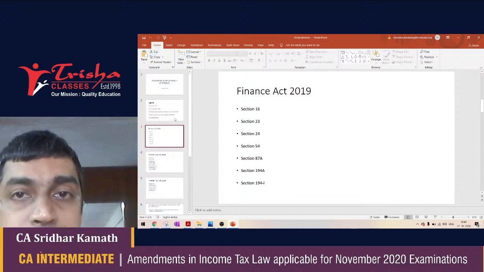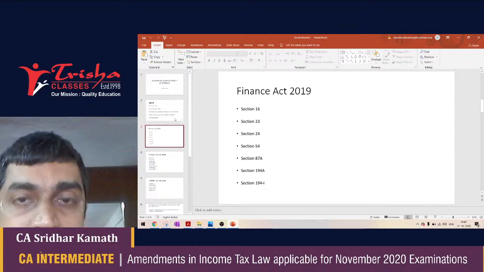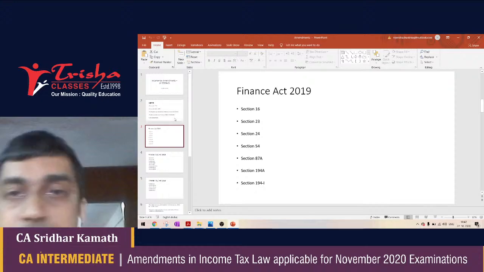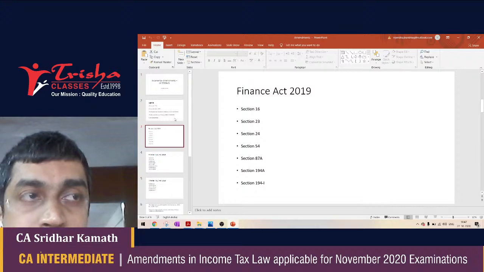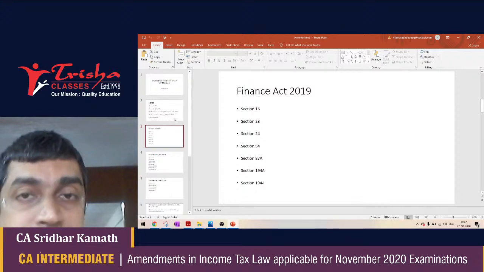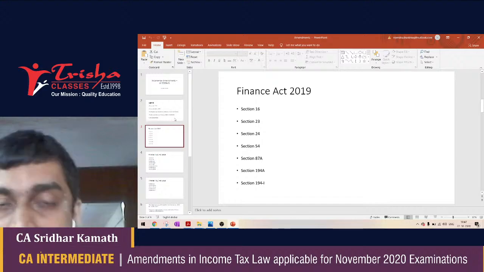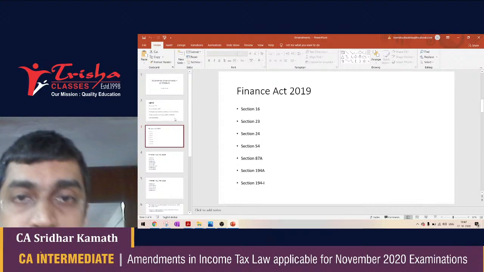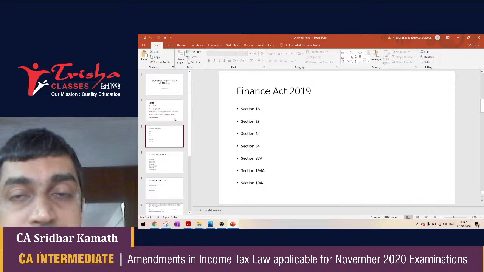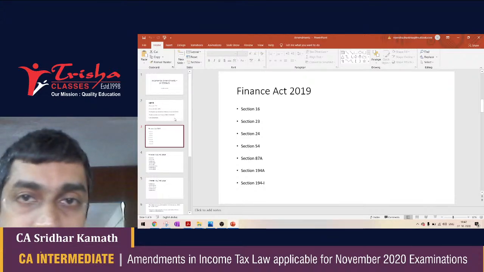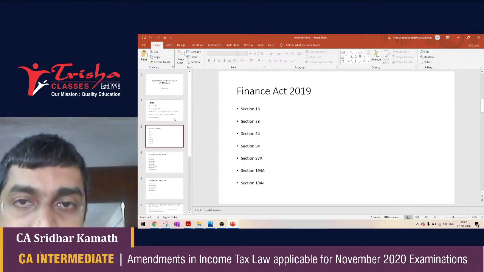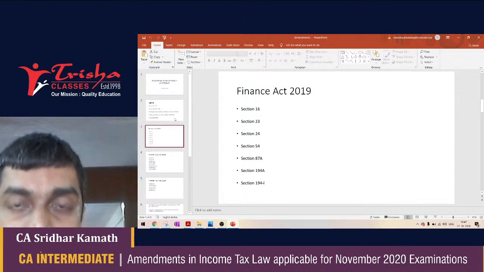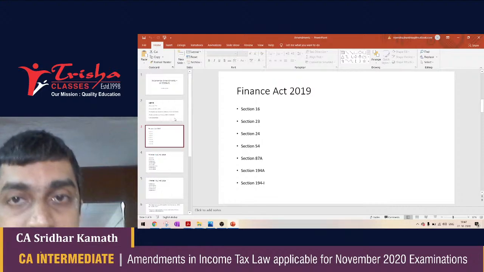Section 16 talks about the deductions that are available in computing income from salaries. 16(1), 16(3) talks about deduction for profession tax, and it is 16(1)(ia) which talks about the standard deduction which a salaried assessee is eligible for. This standard deduction was 40,000 available from gross salary till previous year 2018-19.